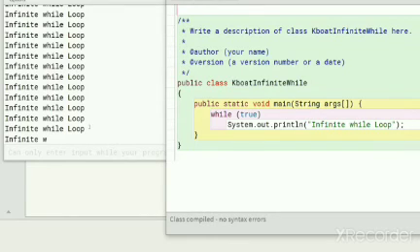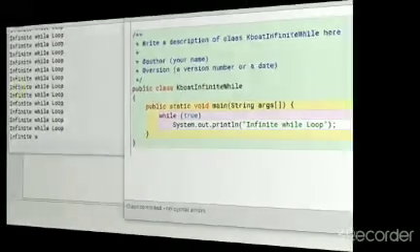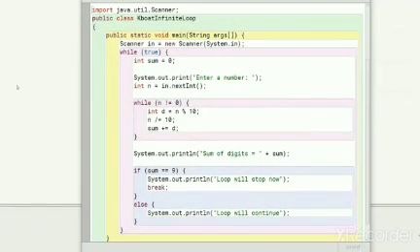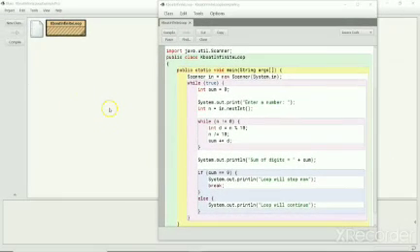In most practical use cases of infinite loops, a break statement handles termination of the loop when the required condition is met. Let's see an example where such an infinite loop might be helpful. This program keeps on asking the user to enter a number and displays its sum of digits until the user enters a number whose sum of digits is equal to 9. Let me execute it and show you it's working. Then we will look at its code.